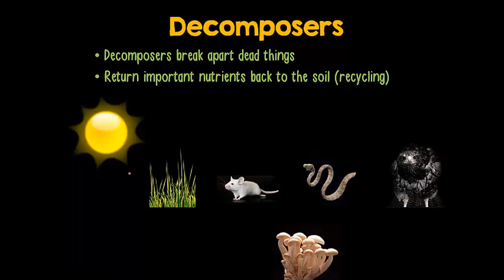So our food chain goes from the sun, and the sun gives energy to producers, and the producers give energy to the consumers: primary consumer, secondary consumer, tertiary consumers. And then any organism that dies that doesn't get eaten is going to give its energy to the decomposers that are going to break the dead things down and return nutrients to the soil that our producers need.